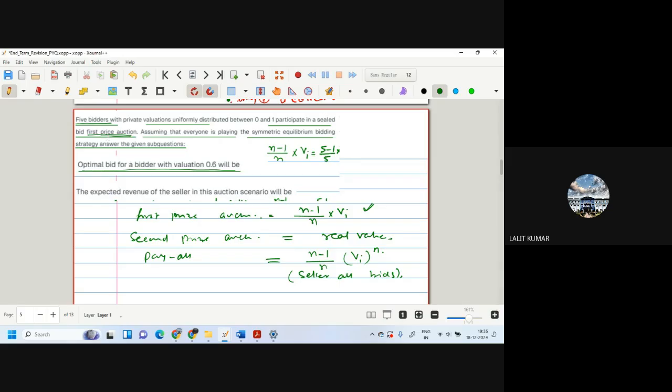Straight away it comes from the formula (n-1)/n times vi. So (5-1)/5 into 0.6, which is 4/5 into 0.6. This will give the answer. The expected revenue of the seller in this auction scenario will be what?